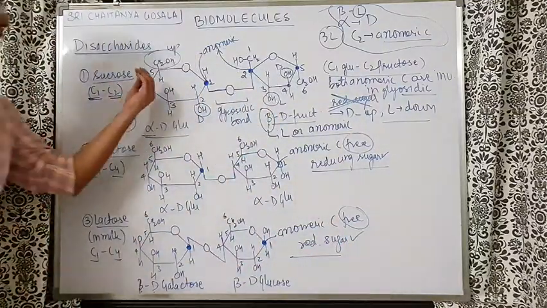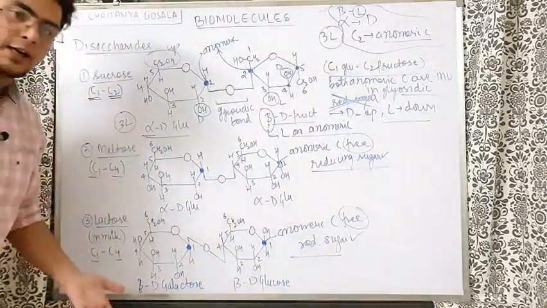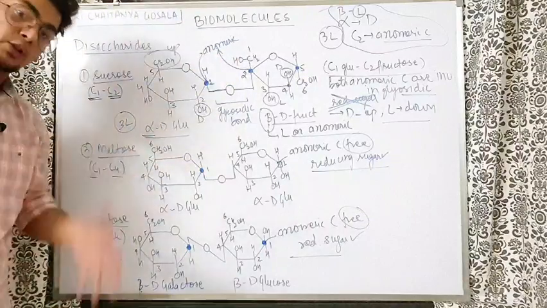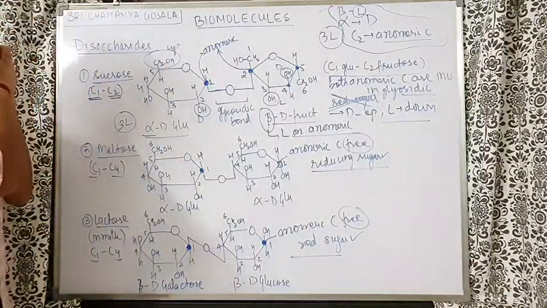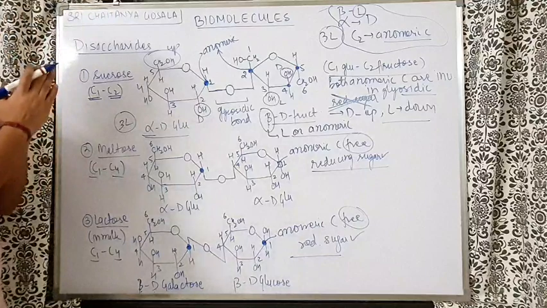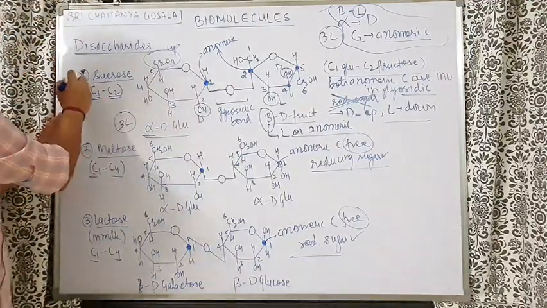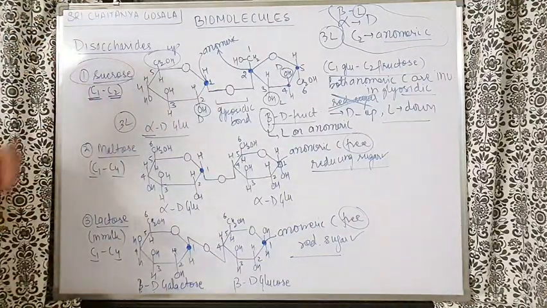But in the case of sucrose, C1 of glucose, which was the anomeric carbon, and C2 of fructose, which was also the anomeric carbon, are glycosidically bonded to each other. So here they are not free. They cannot show reducing property. So sucrose is a non-reducing sugar.